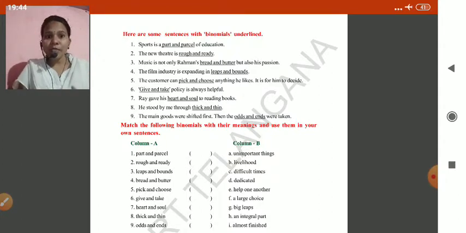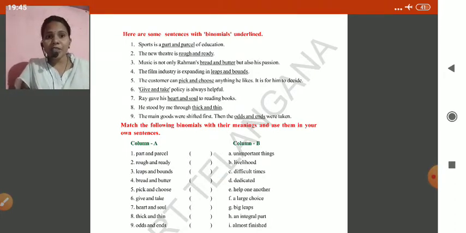He stood by me through thick and thin. Through thick and thin, you underline here. Every time thick and thin comes with this preposition, what? Through, children. Through thick and thin means here whatever the obstacles, difficulties, blames or rumors you got in your life, he stood by me through thick and thin. In that situation also, he stood beside me. Did you understand thick and thin?